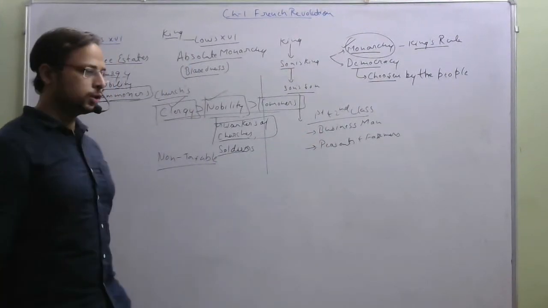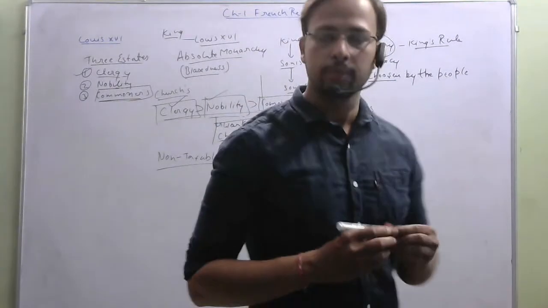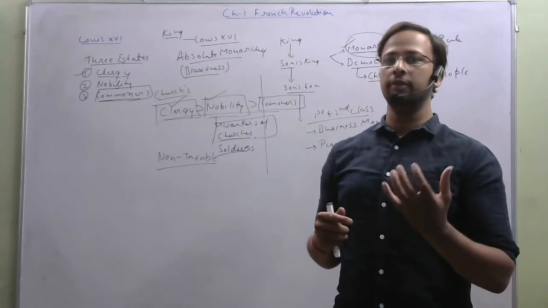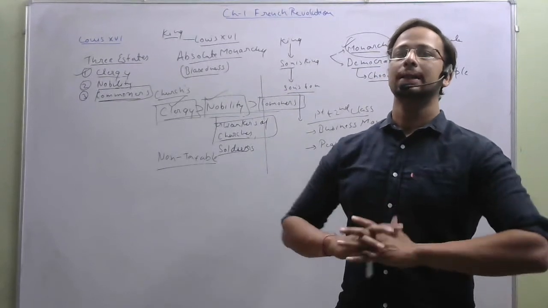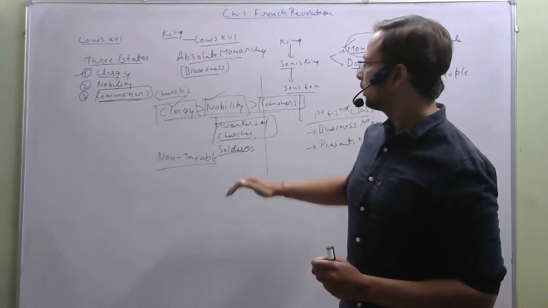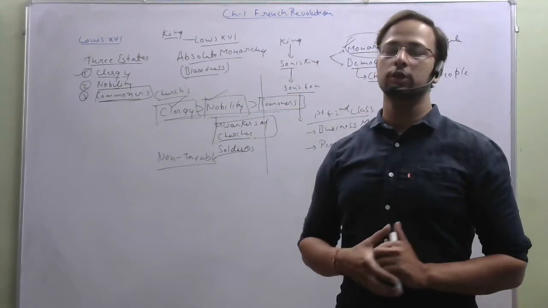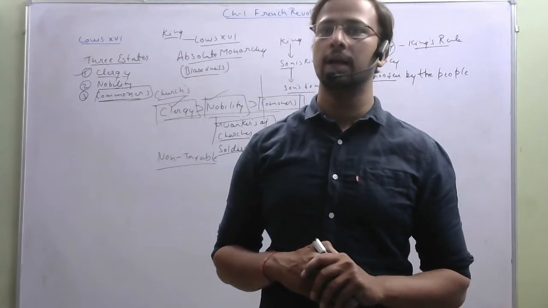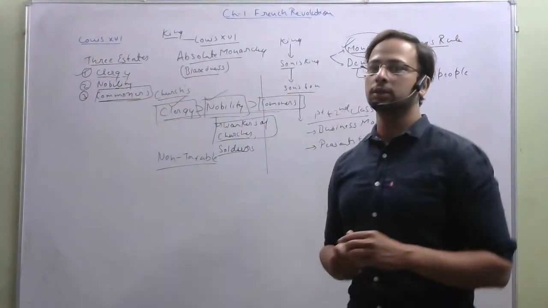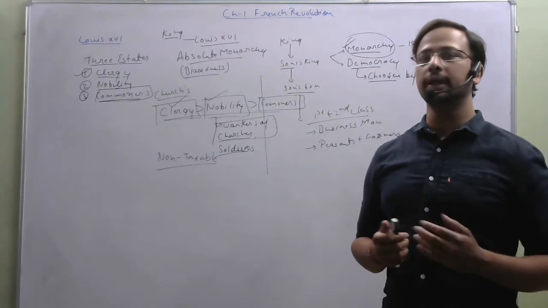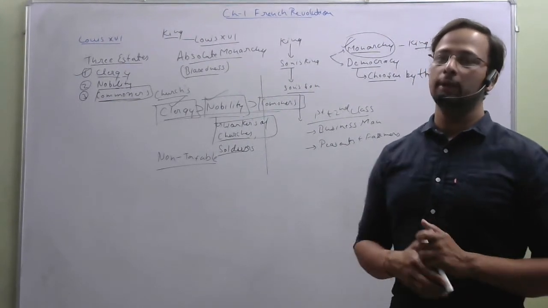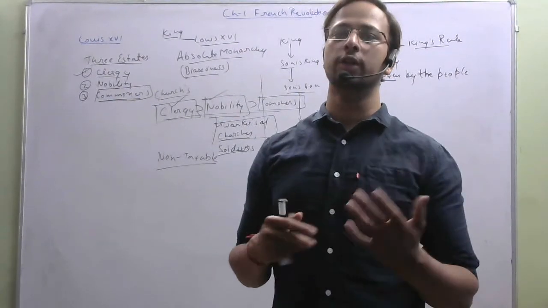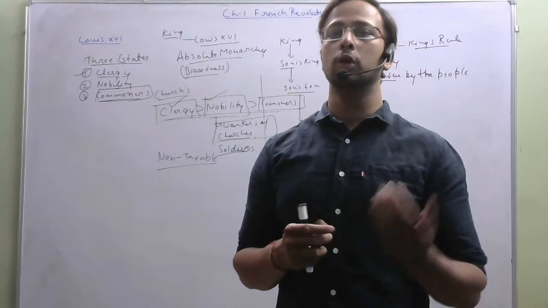Okay, so I hope that from this video, you students have had a brief introduction to how the societies were divided in France, and how Louis XVI was not doing a good job as a king, due to which the people of that society were harassed, and a revolt took place.